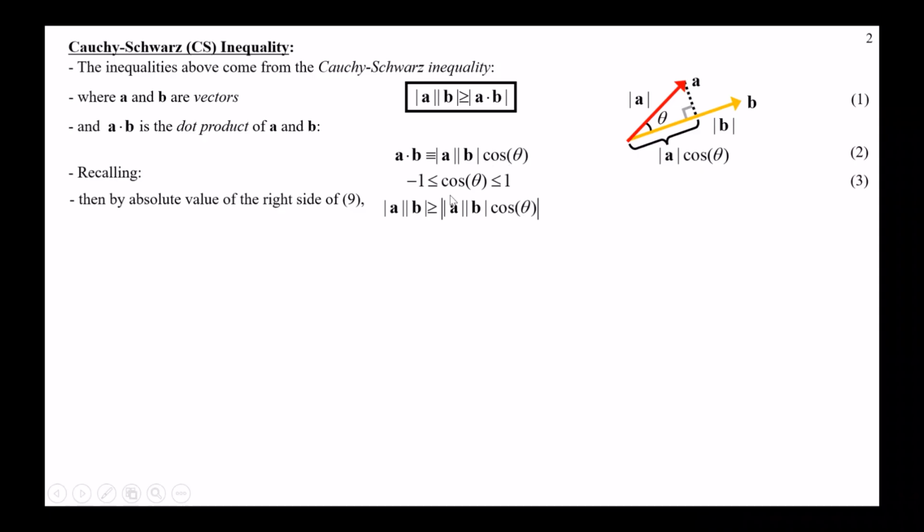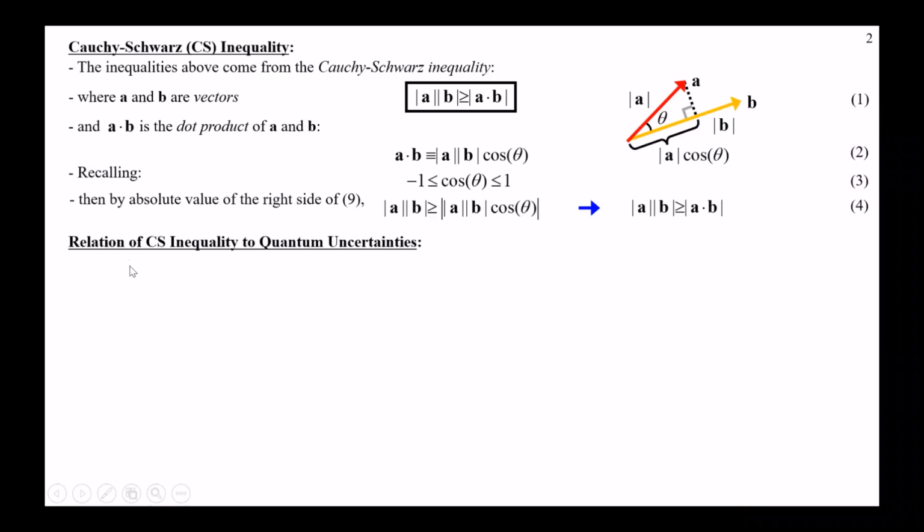That means it's always greater than or equal to the absolute value of their product times cosine, because the cosine will usually make it smaller. Now, because everything in this big absolute value on the right side is the definition of the dot product, we can plug that right in, and what we get back is the Cauchy-Schwarz inequality. So that's a really quick way to derive that.